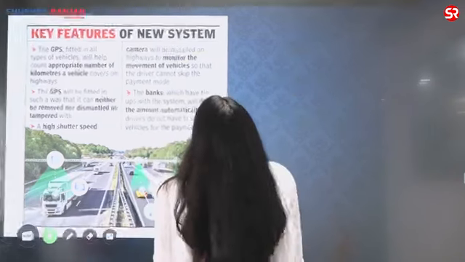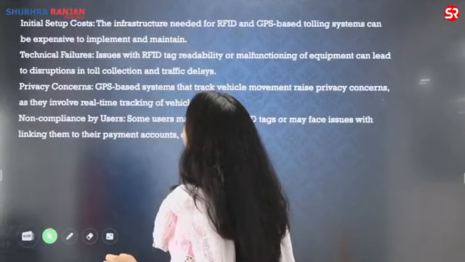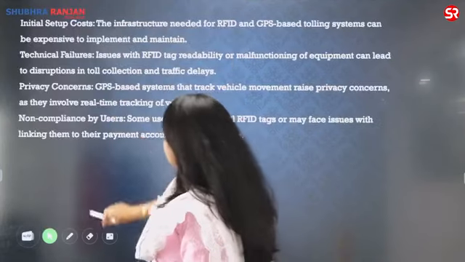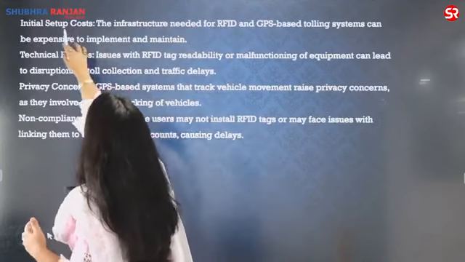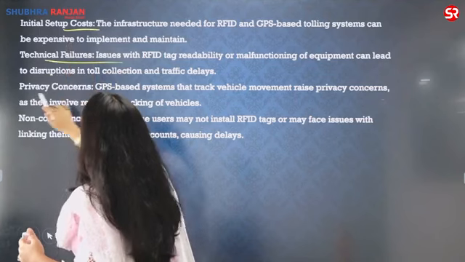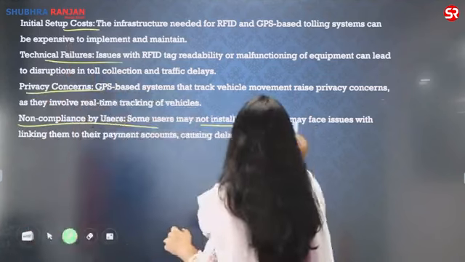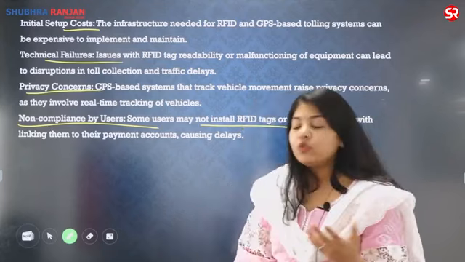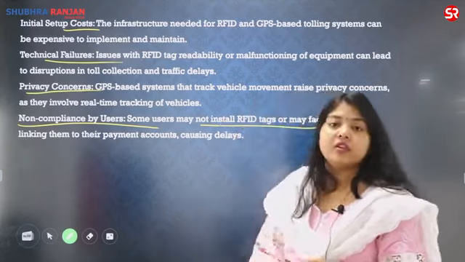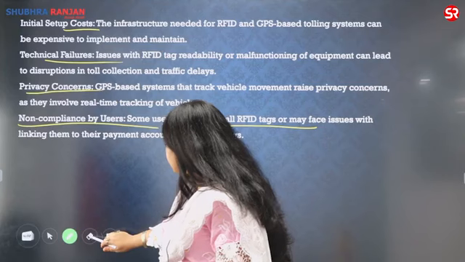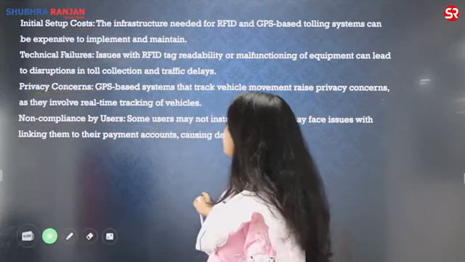Chaliye, let us very quickly move to the next questions. These are the major concerns: initial setup cost, technical failures, privacy concern, non-compliance by the users. They might not install RFID tags. What will you do around it? So these are the major concerns. We have already discussed that. Now, let us move on to the next question.